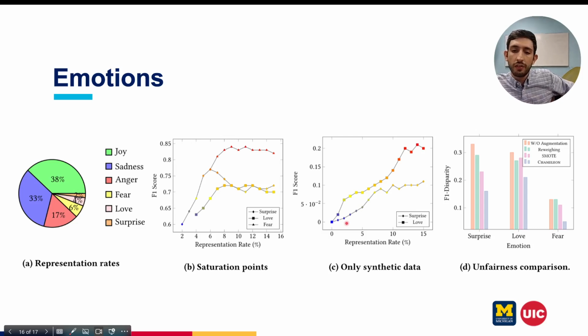We also thought about the idea of only using synthetic data. So what happens if we only have synthetic data for these two emotions, for example, surprise and love? As you can see, we get an F1 score of 0.1 and 0.2 only from synthetic data. This proves the importance of not adding any outlier and following the distribution, being in the same context as your training data, because here we don't have any idea of the distribution, and you can see that the performance couldn't jump to 60-70%. And as you can see, the unfairness for all groups decreases using Chameleon.